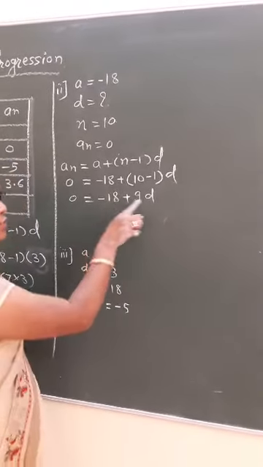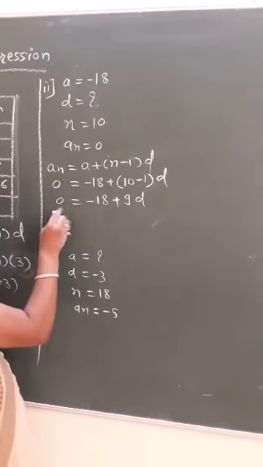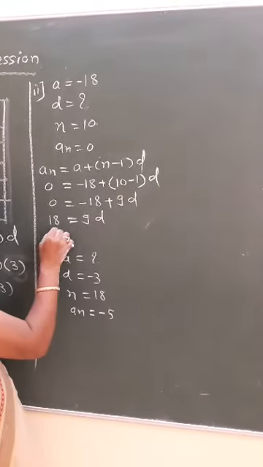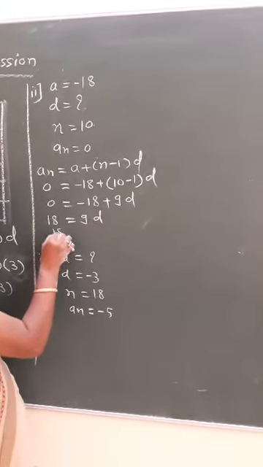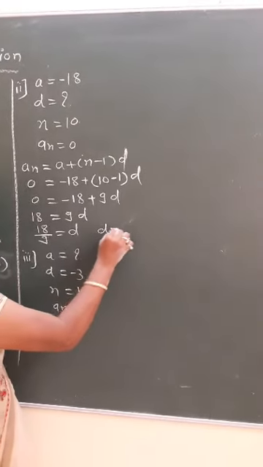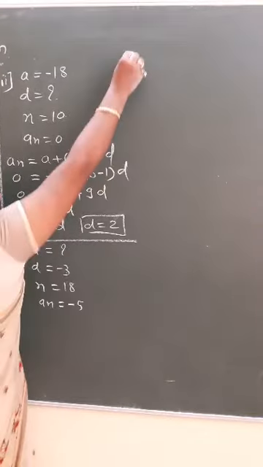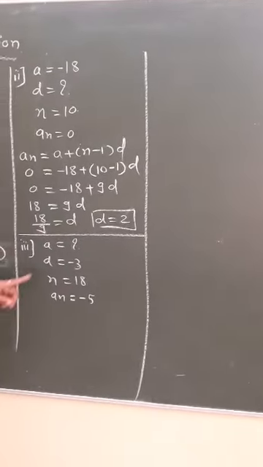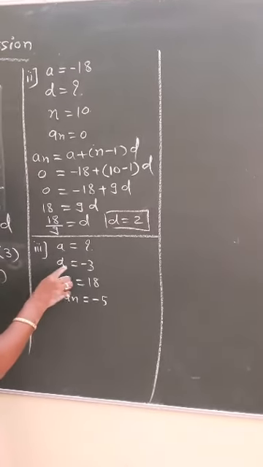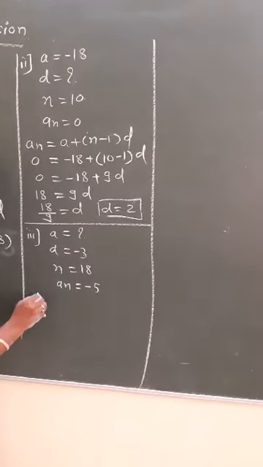We have to solve this because we have to find the value of d. We will shift 18 here: minus 18 will become positive 18, and 9 into d. So what do we have to do? D we have to find, so 18 by 9 is equal to d. So d is equal to 2. Here, the value of d we got is 2.